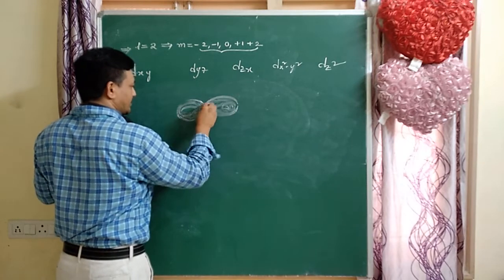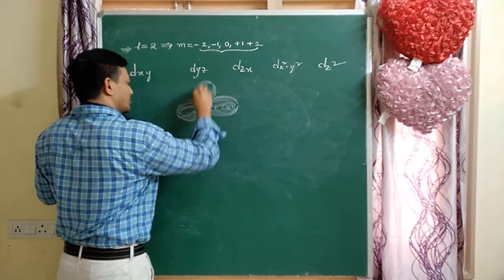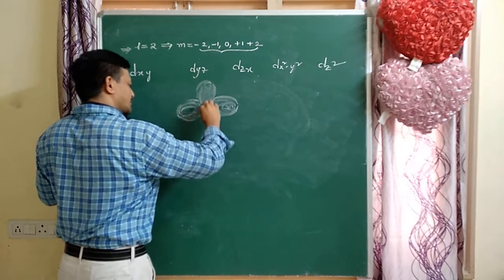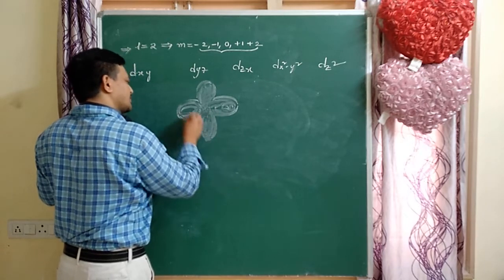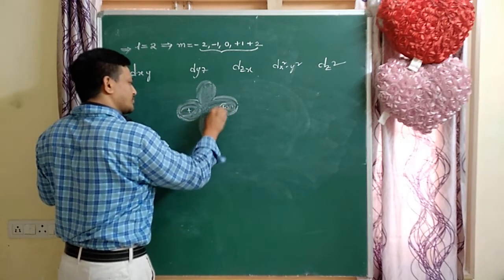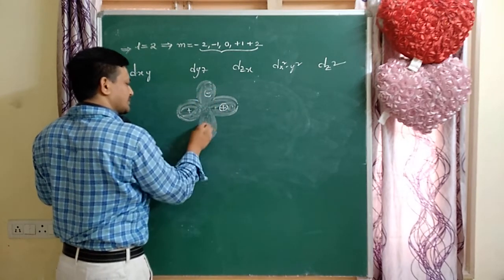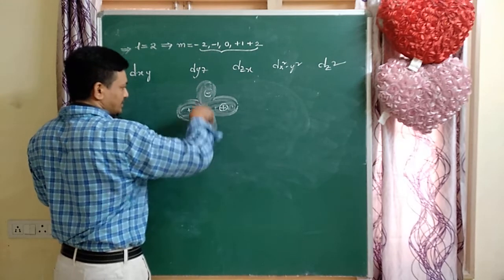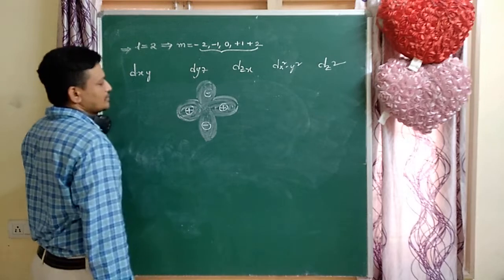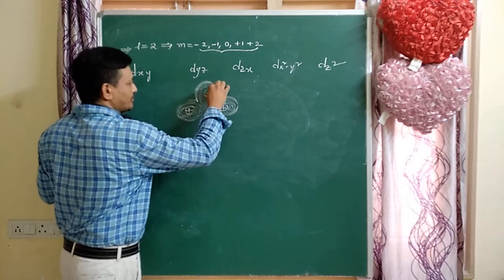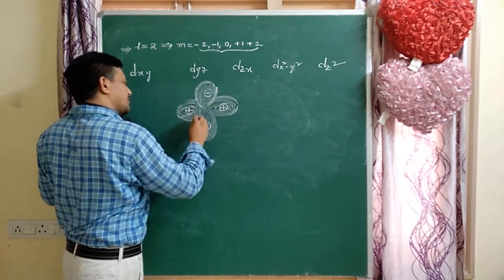This is a 3d orbital. How many directions are there? 2 directions. How many lobes? 4 lobes. For d orbitals, this one is positive, this one is also positive, and these are negative. Opposite ends have the same sign.